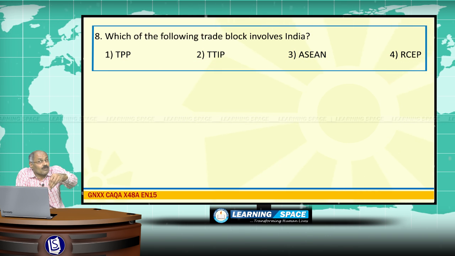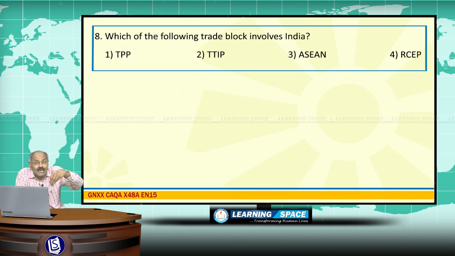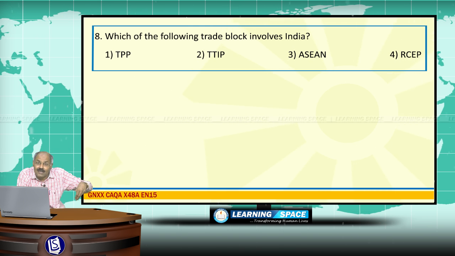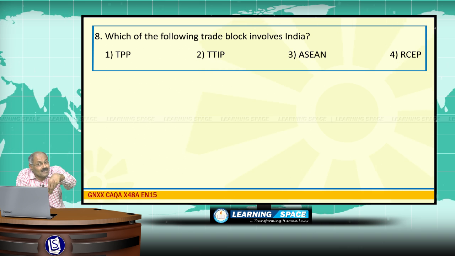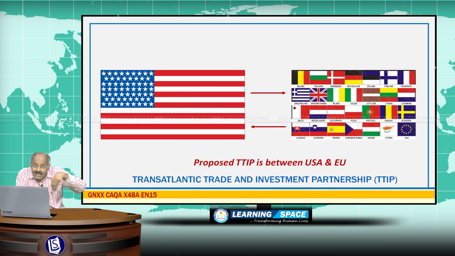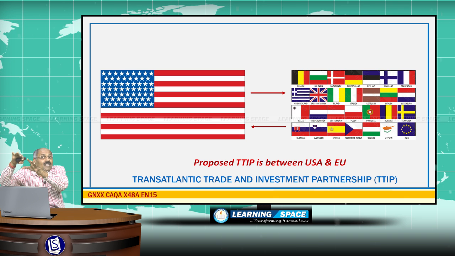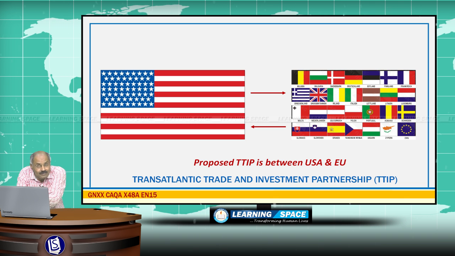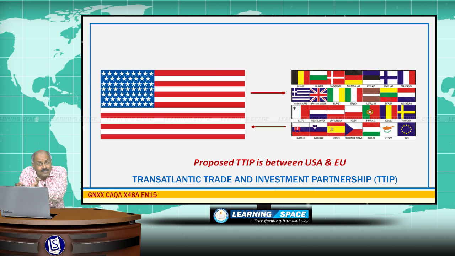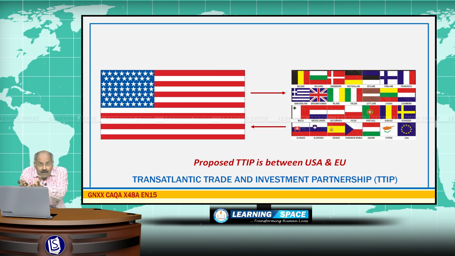The second bloc we are talking about is the TTIP. TTIP is the Transatlantic Trade and Investment Partnership. This is yet to be concluded, but this is between the United States of America and the 28 member European Union. There are several issues which are being sorted out.